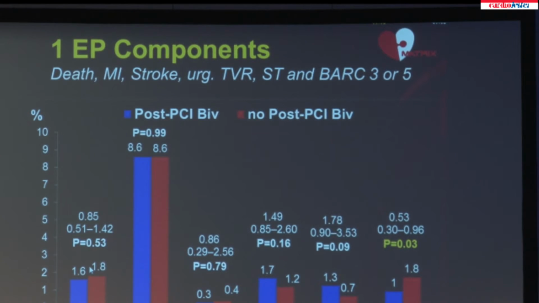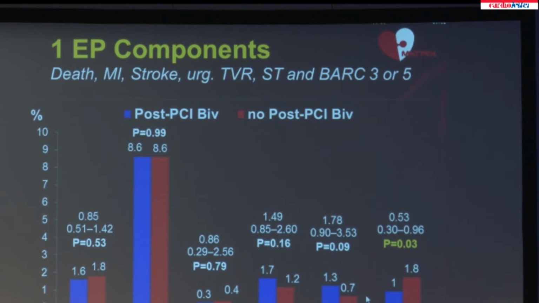When the primary endpoint was subsequently broken down into its components, there was no difference in death, no difference in MI, which dominated the primary endpoint. Stroke was rare and similar. Urgent TVR and stent thrombosis did not formally differ, but the numbers were slightly disfavoring the prolongation of bivalirudin after